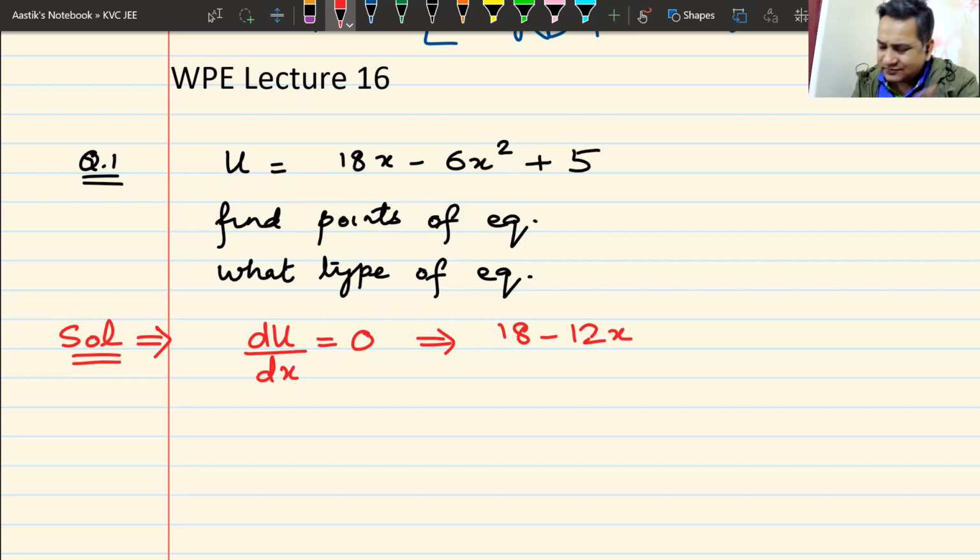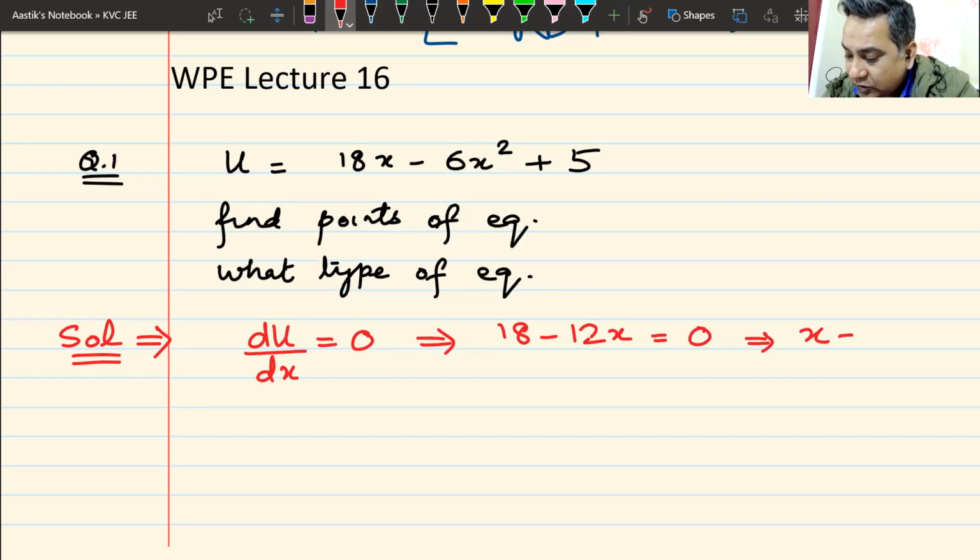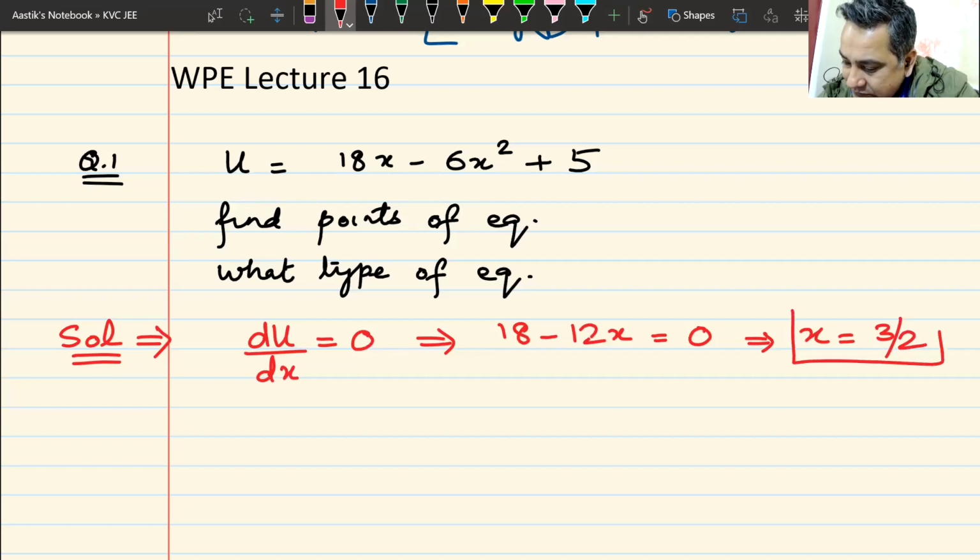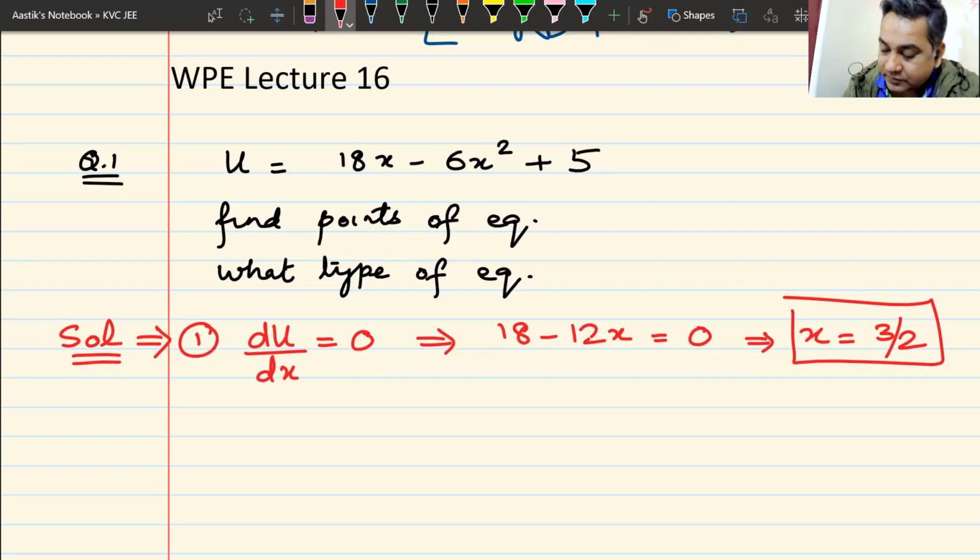This is pure maths. There is no physics over here. But it is interesting maths. Whenever maths and physics come together, it just becomes very interesting. 18 minus 12x must be equated to 0. From here, I will get the value of x, which is the point of equilibrium, as 3 by 2. No points, no questions asked, no reasons given. That was my step number 1. Let us move on to the second step, step number 2.